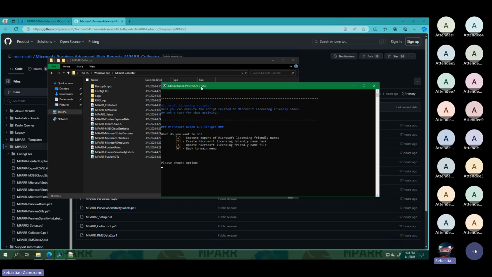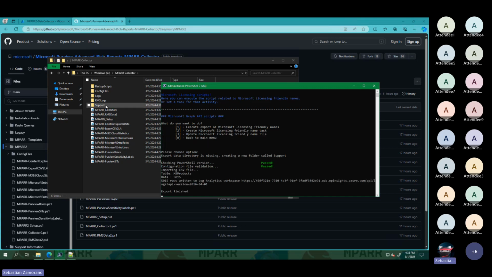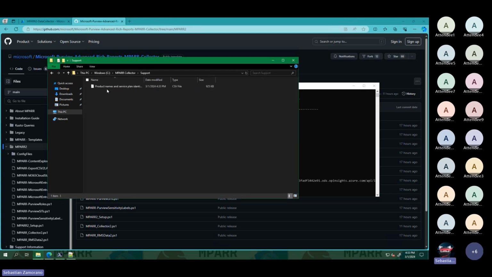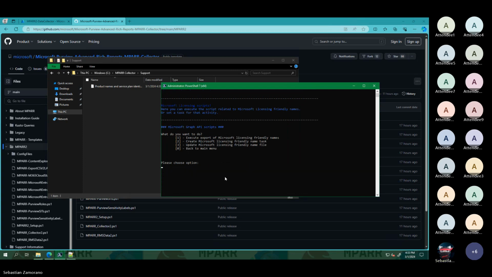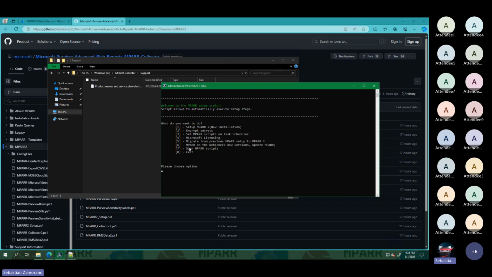In that case, I will select number 1, and we will see that the support folder is created, and immediately that information was sent to Logs Analytics. Then we can create a task for that, or if we want to check if this list has an update, we can use the menu to update that file.